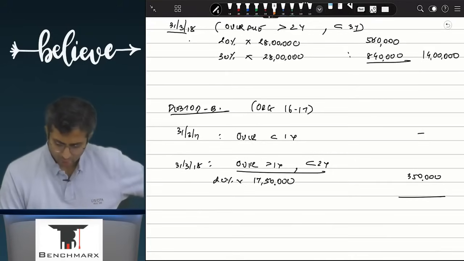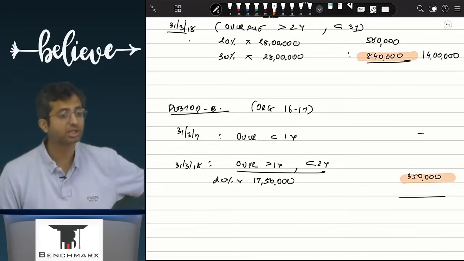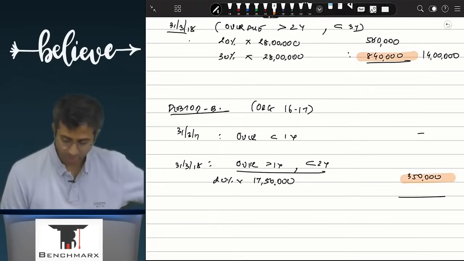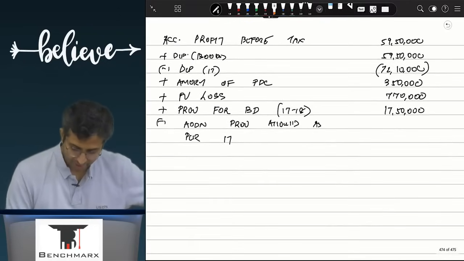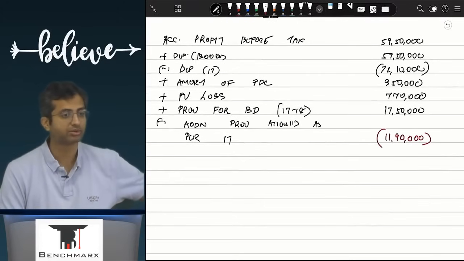During the year, you have provided 8,40,000 and during the year you have provided 3,50,000. Right? So your provision is how much? 11,90,000 allowable as per income tax.